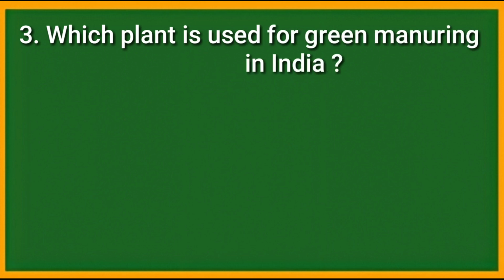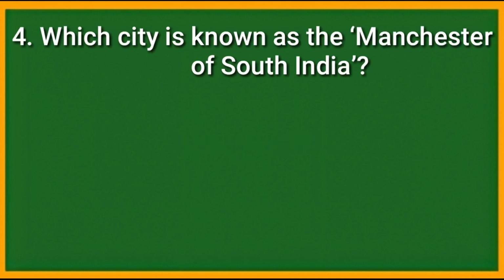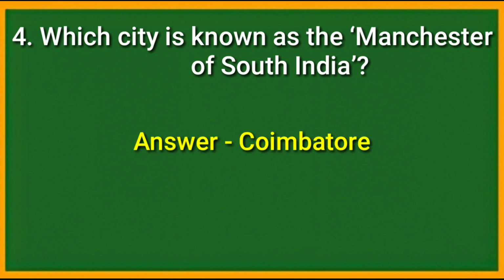Question number 3. Which plant is used for green manuring in India? Answer is sun hemp. Question number 4. Which city is known as the Manchester of South India? Answer is Coimbatore.